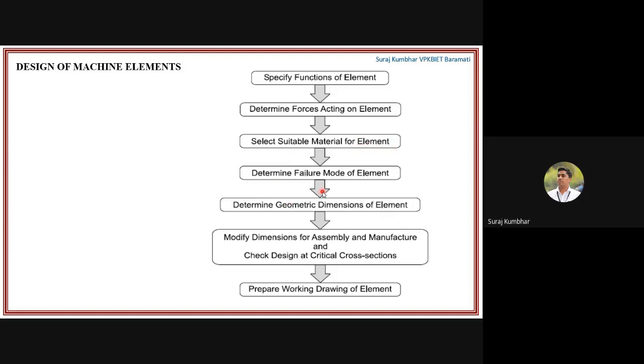Then determine the failure mode of the element. Then after that you can find out the geometric dimensions of that particular machine element. And if you have found some problem, then you can modify the dimensions for the assembly and manufacture, and check the design at a critical section. Now you can prepare the working drawing of the element. Okay, so this is the flow chart you can follow for designing a machine element.